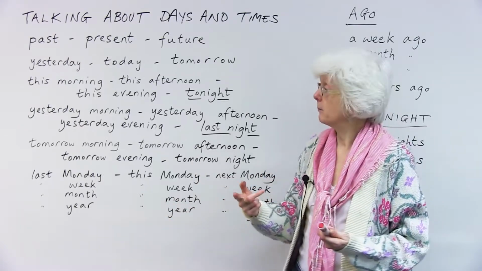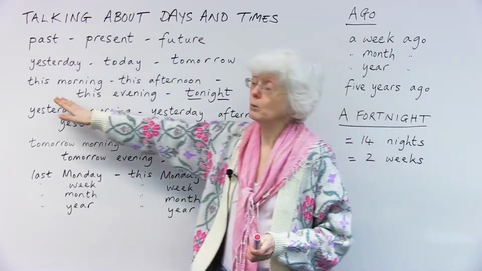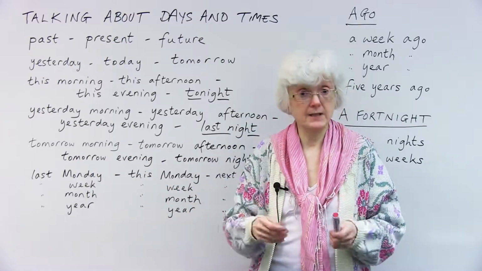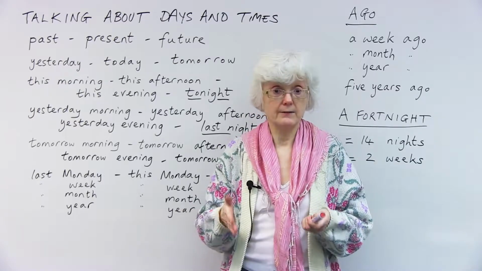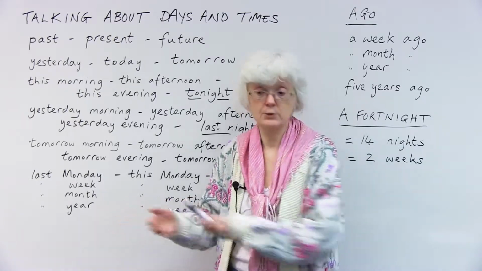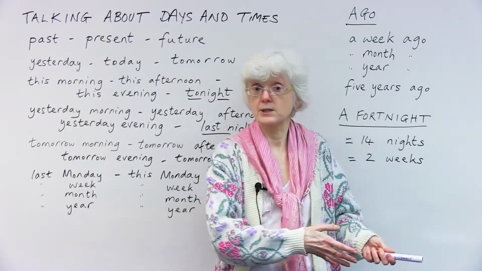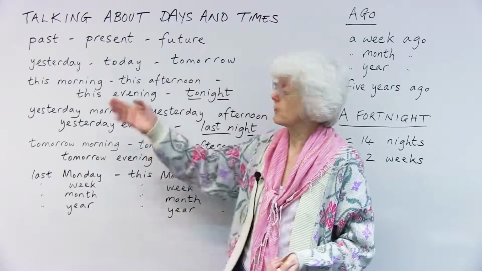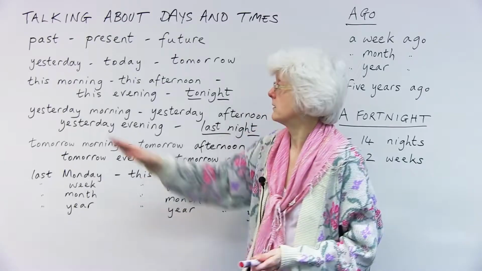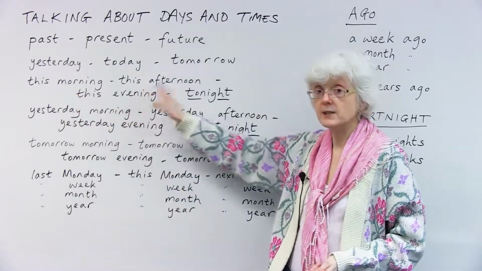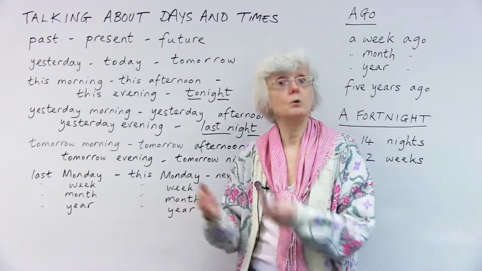Then when you're talking about different parts of today, we use this. So you say this morning. That is whether it is morning at the moment. This morning we are going to do something. Or you can say this morning we had our breakfast at 9 o'clock. So this morning you can use in the present or the past. This morning, this afternoon, and again, you could say this afternoon we will.